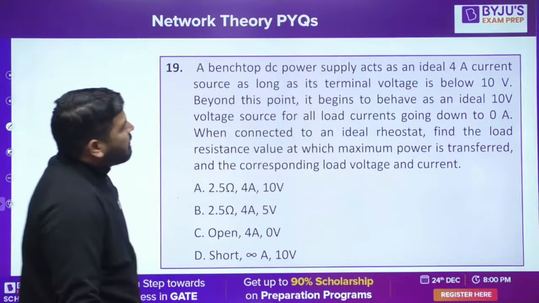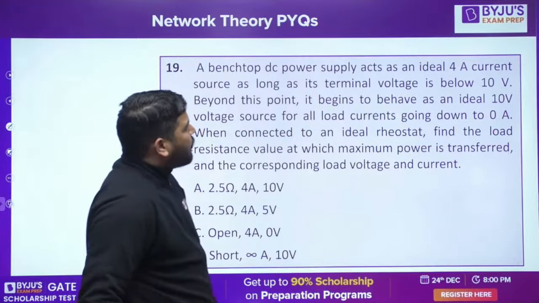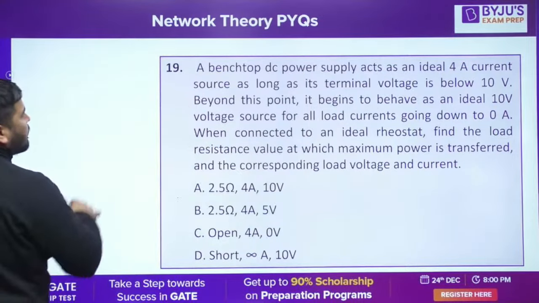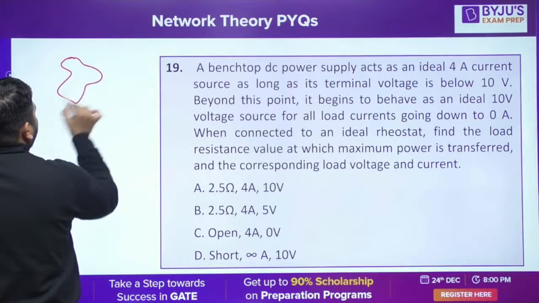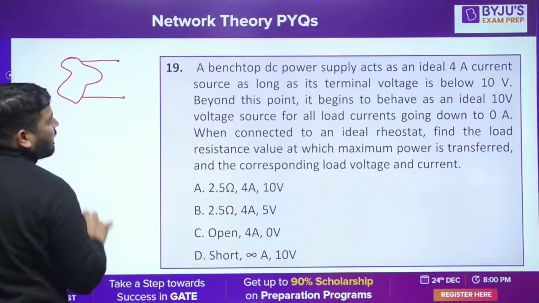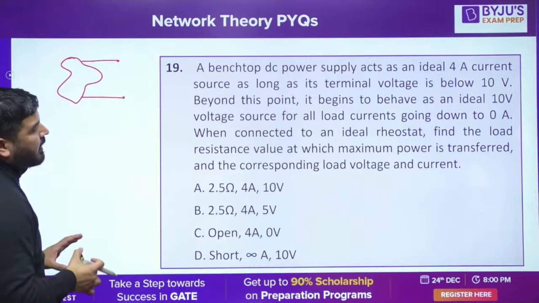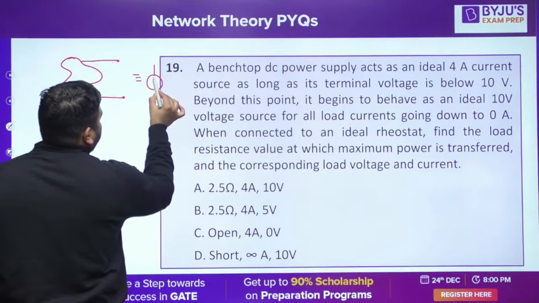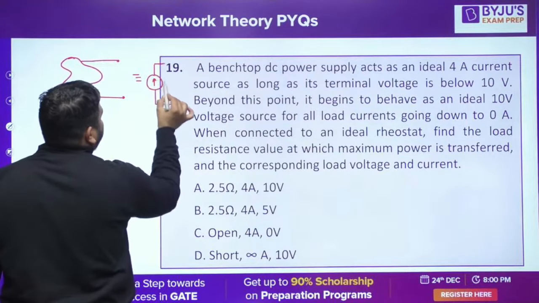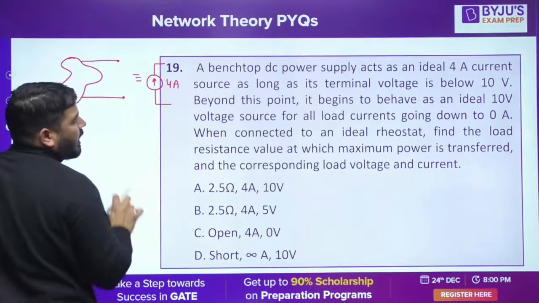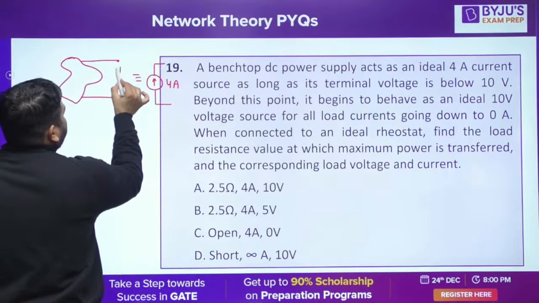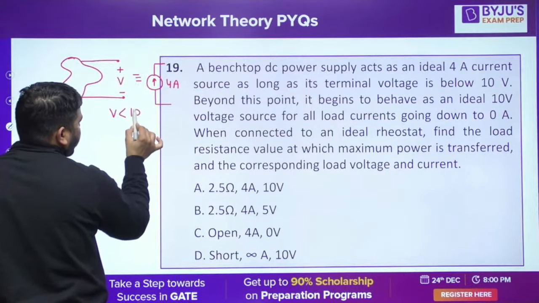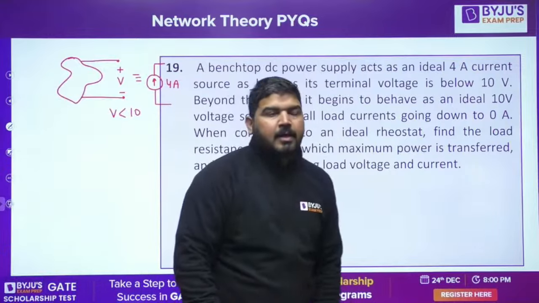A benchtop DC power supply acts as an ideal 4 ampere current source as long as its terminal voltage is below 10. So we have a DC power supply, and it will act as a current source, a 4 ampere current source, as long as its terminal voltage, this V, is less than 10. It will act like a constant current source.